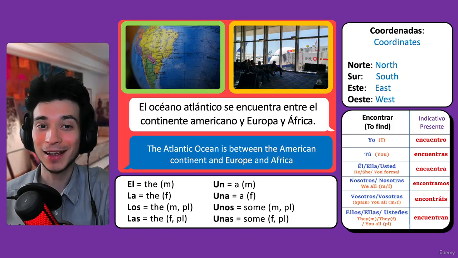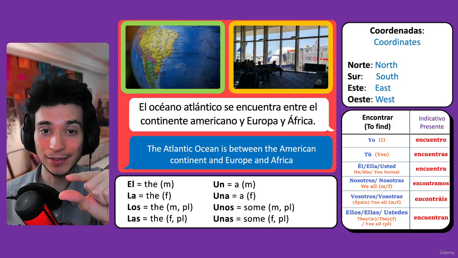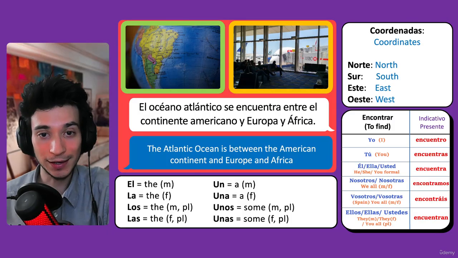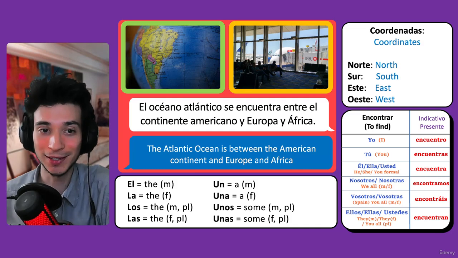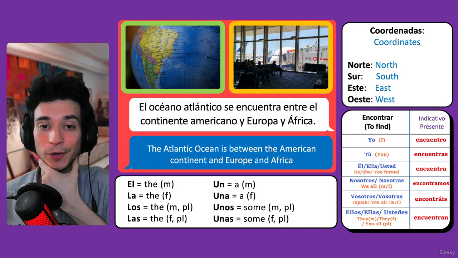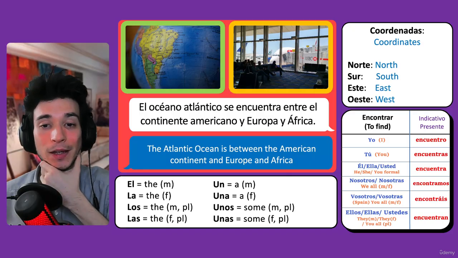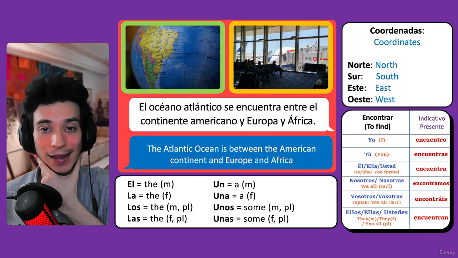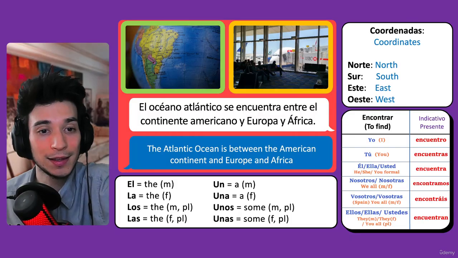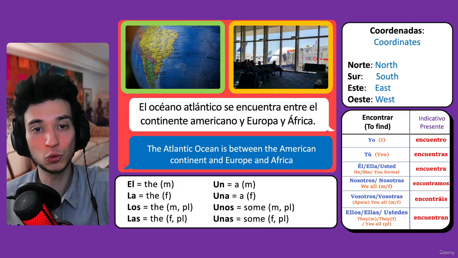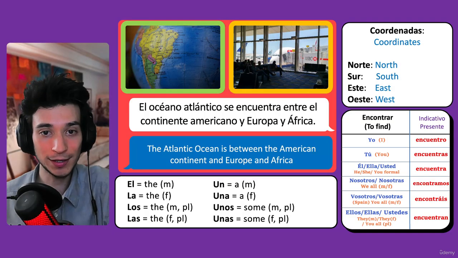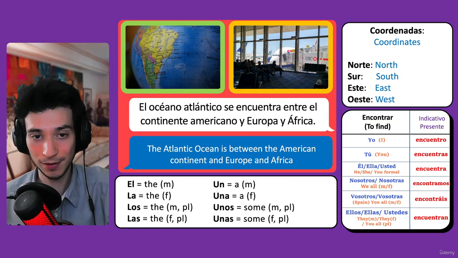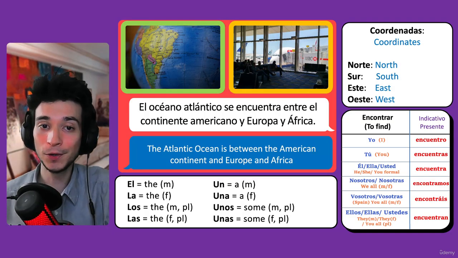In this case, we can use the verb encontrar, which means to find. So this one means it is found between Europe and Africa. We use this in Spanish. Se encuentra entre. It is found between Europe and Africa. Okay, next one.